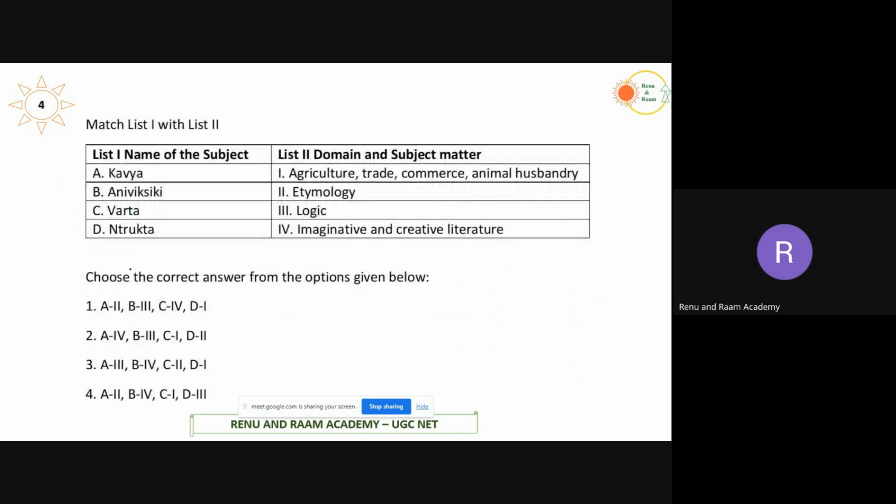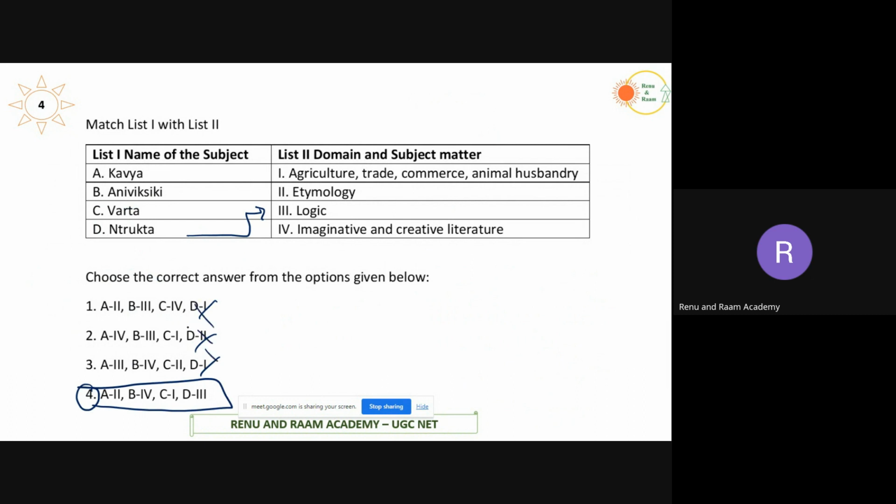Moving on to the next question, we have 4 items mentioned here: Kavya, Anvikshiki, Varta, and Nirukta. We know 2 out of these 4, which we have just studied. We know Nirukta here. Nirukta is nothing but etymology. So when you match D with 3, you will automatically get the answer 4, because in all the other options, D is either 1 or 2. So this option is not right.